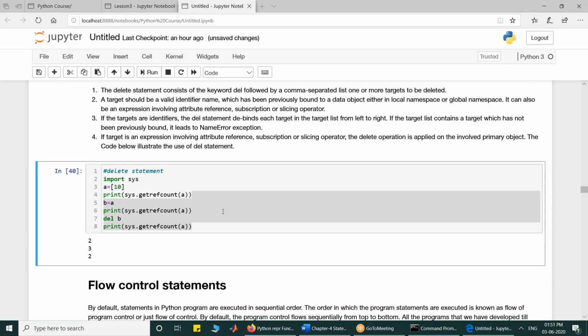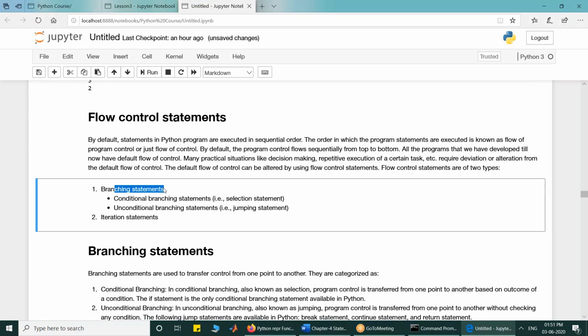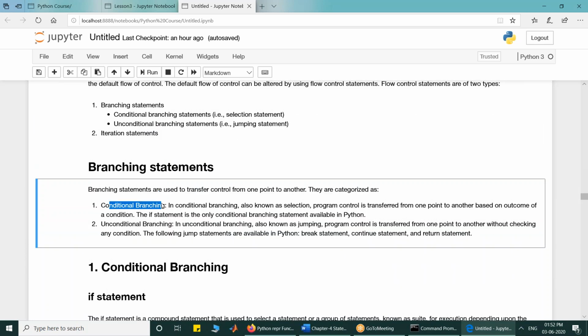Okay. So the next statement that we have to discuss is flow control statements. By default, the control flows in sequential order, top to bottom. But if you want to change that, you have the branching statements, which can be conditional branching or unconditional branching. Shreyas, you will come to know about reference counting in detail later. Let's focus on the next part.